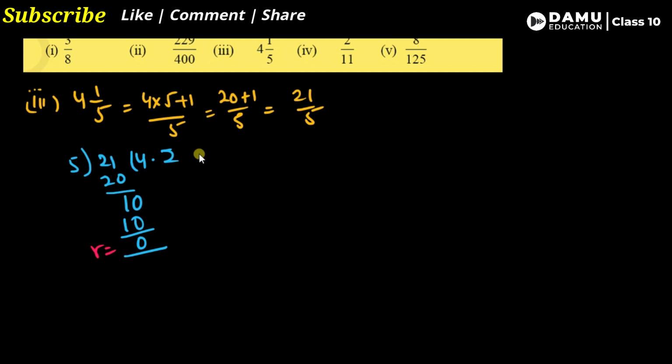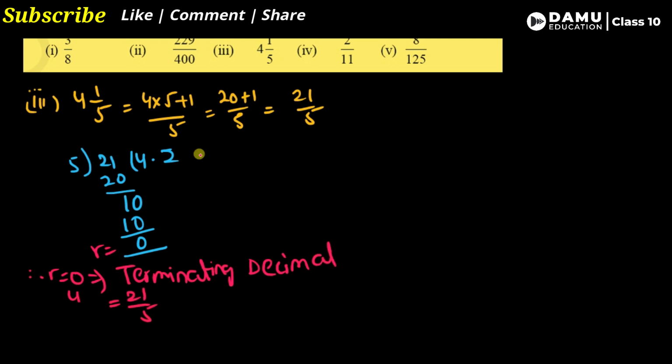You can write it: since the remainder r will be equal to 0, it is a terminating decimal. So the terminating decimal will be equal to 21 by 5, that is 4 1 by 5, which will be equal to 4.2. This is our answer. Let's move on to the fourth one.